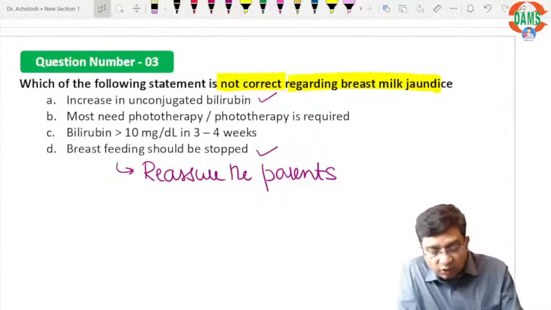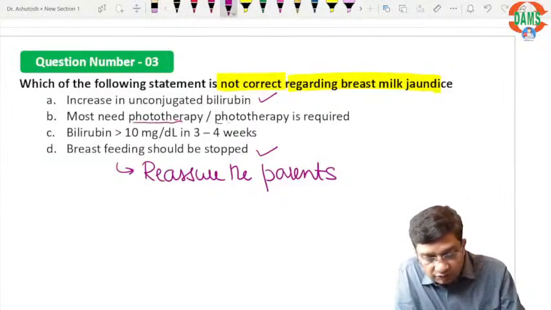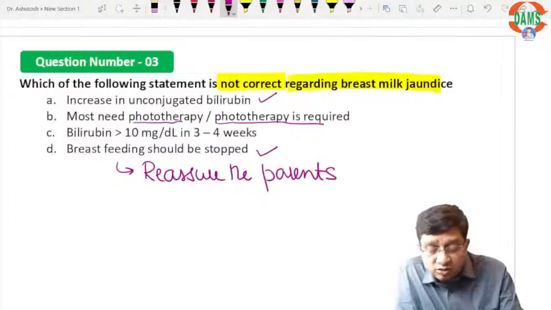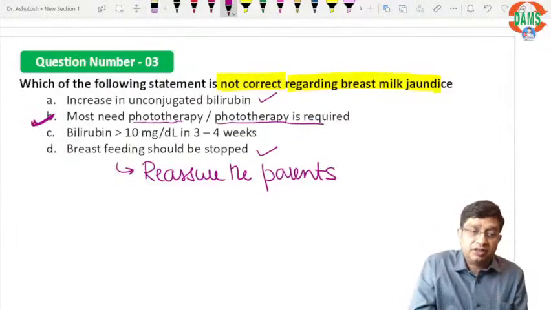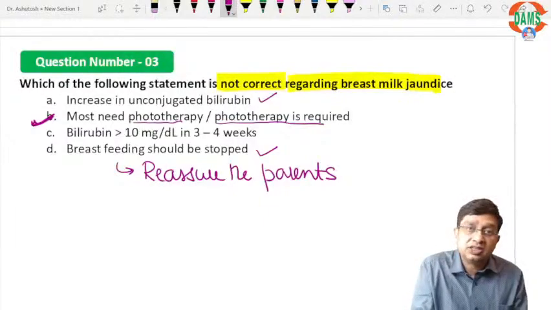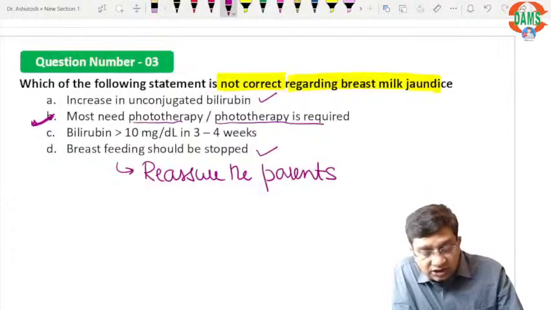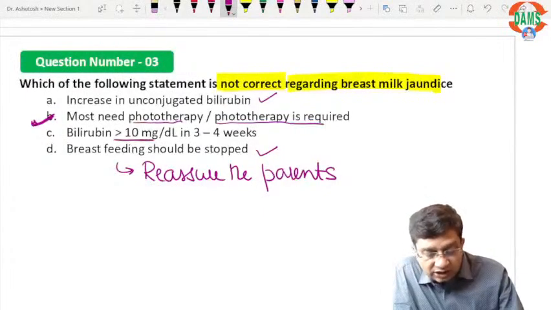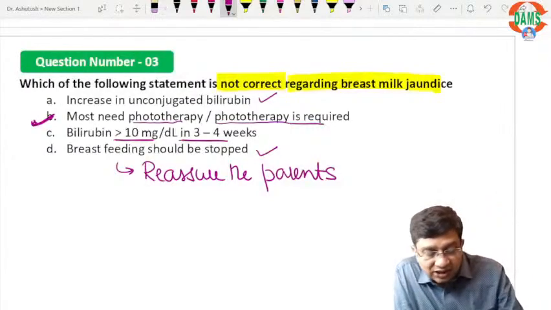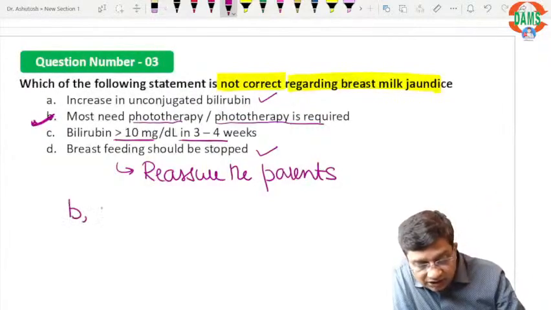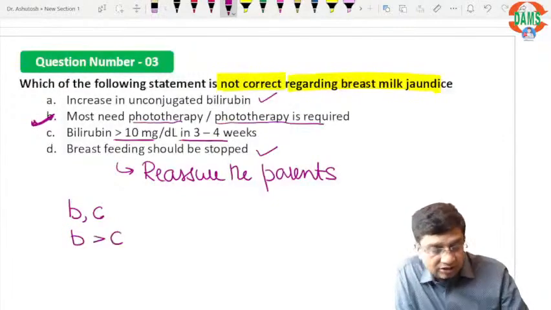Now out of this we have to choose one. Most need phototherapy, or phototherapy is required. This is not true. We have just seen phototherapy may be of benefit, but mostly the breast milk jaundice child needs phototherapy? No, that is not true, right? So basically here the bilirubin is more than 10 in 3 to 4 weeks. So if it was a multiple answer type, then the better answer is B and C. If it was a single answer type, it is B more than C.